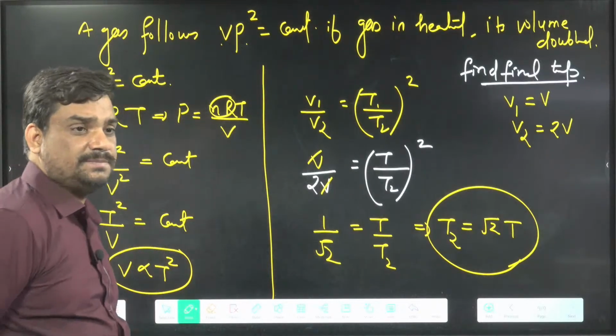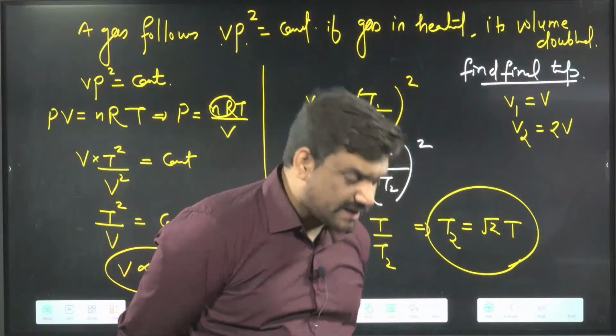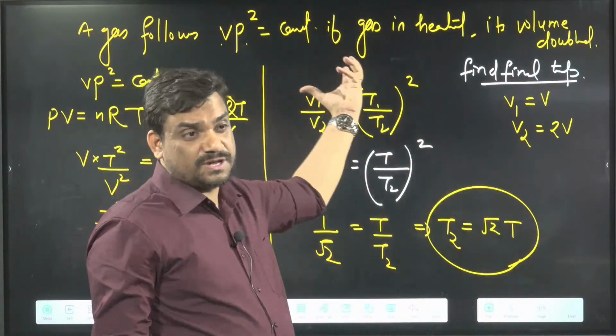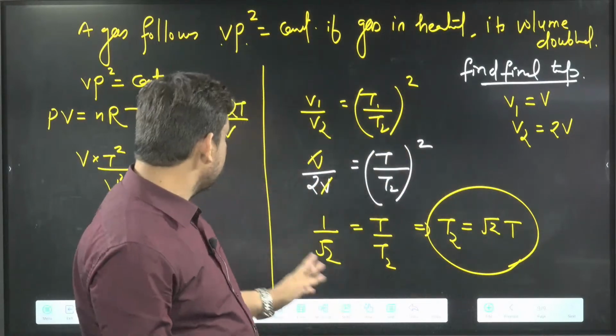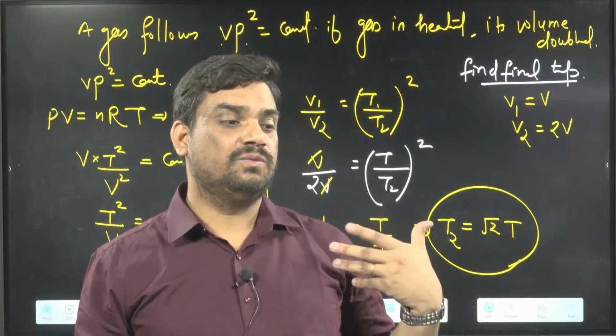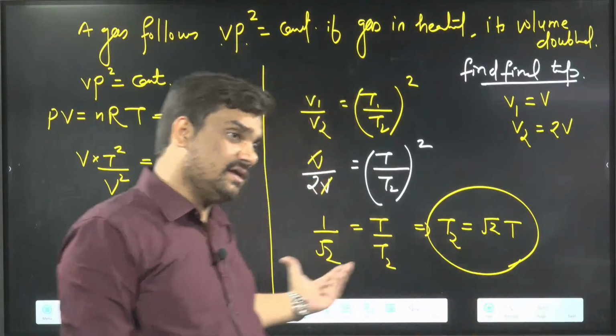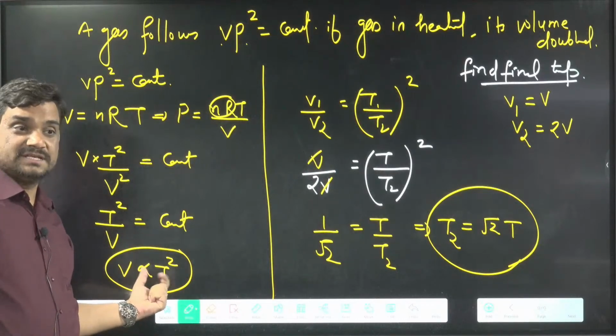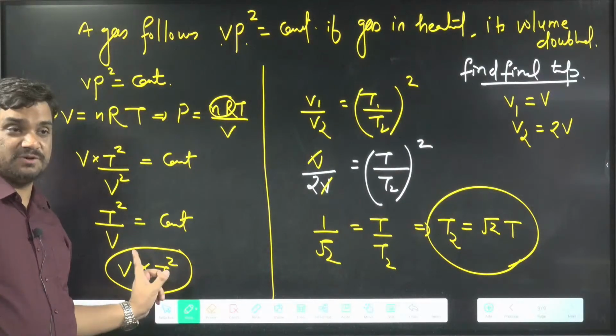Yes, clear this question? If I give you any relation, I can ask a theoretical question also. I will give you this relation, PV square equal to constant. I will say, if temperature increases, then what about the volume? Okay, I can ask a theoretical question here. Temperature more, what about the volume? Yes, sir. V proportional to T square. If temperature more, volume will be more.